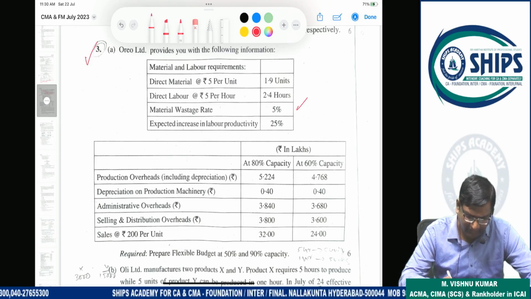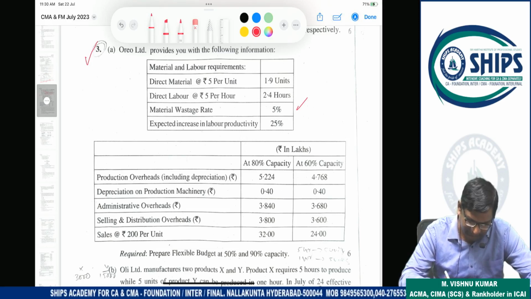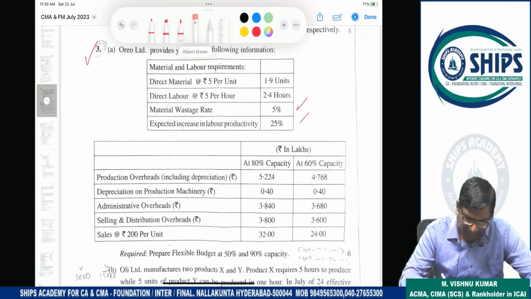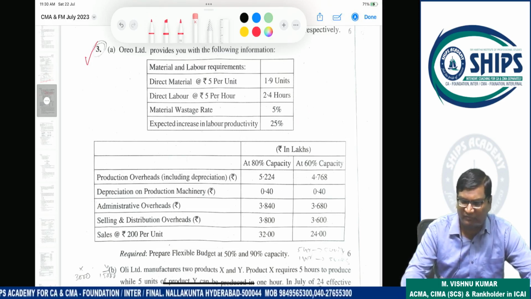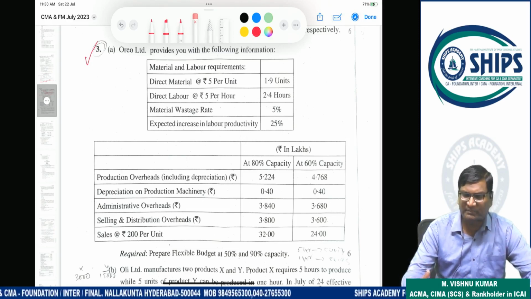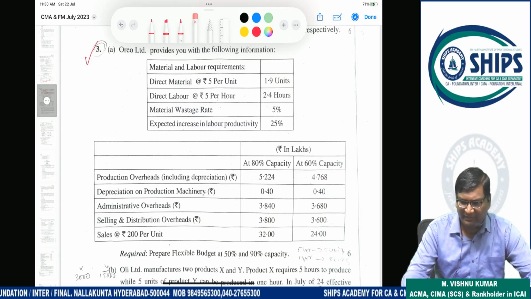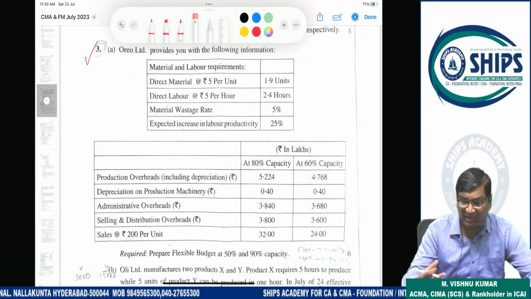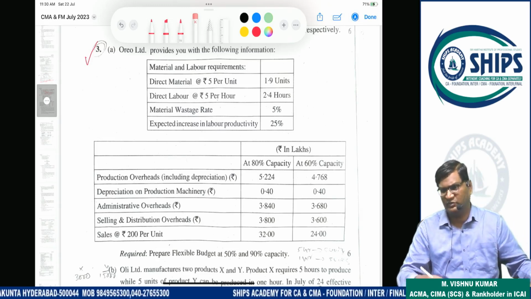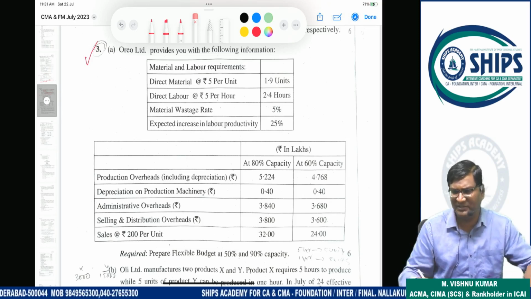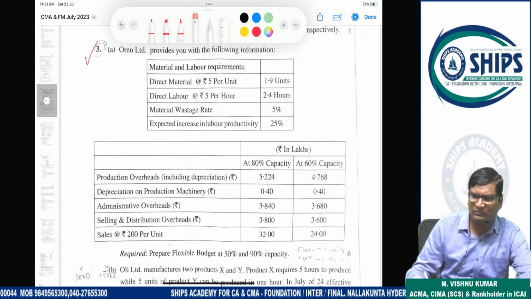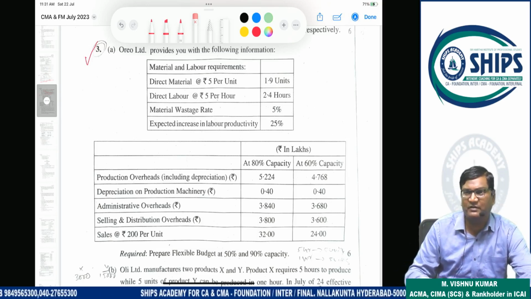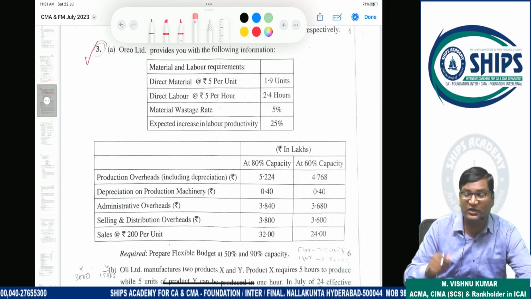The new point is the expected increase in labor productivity. See, when labor productivity increases, the time taken by labor will decrease. Obvious, na? Efficiency is increasing, so on one unit, how much time labor spends will decrease. Because of that, labor hours will decrease. You will understand this in the direct labor chapter. This is actually a very good question, as the examiner is testing direct labor knowledge also.